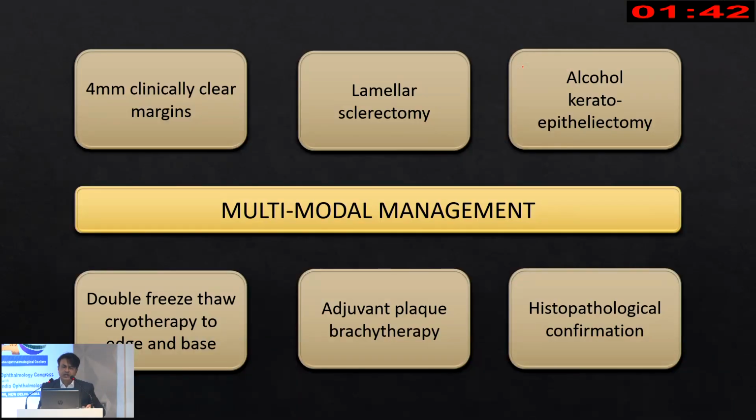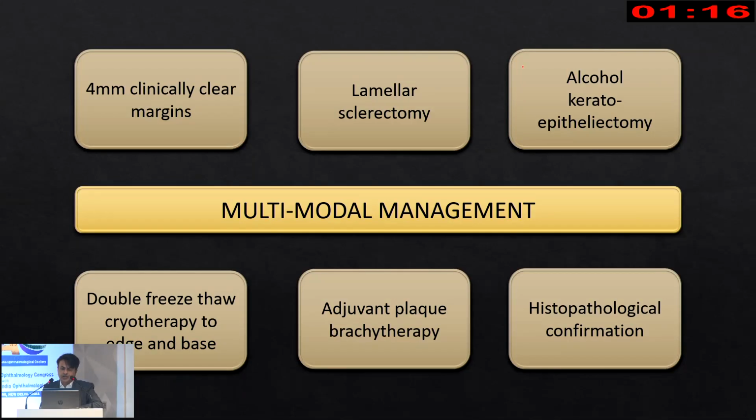So in summary, I would say that tumors with corneal stromal or scleral invasion or limited anterior segment invasion need a multimodal approach. They need to be excised, of course, with 4 mm clinically clear margins. Lamellar sclerectomy is optional. You can excise flush with the sclera. I would not prefer to do lamellar keratectomy at all. Alcohol-assisted keratoepithelectomy is only for the corneal epithelial component.